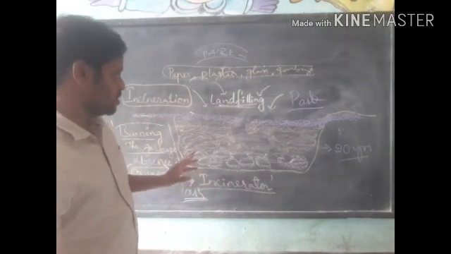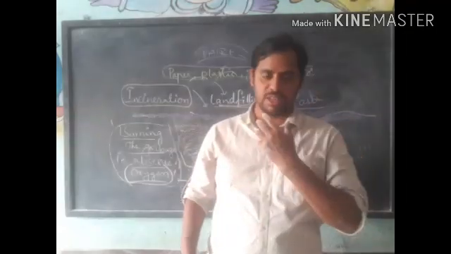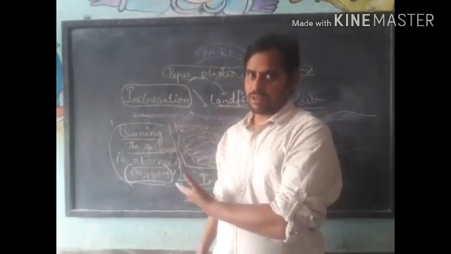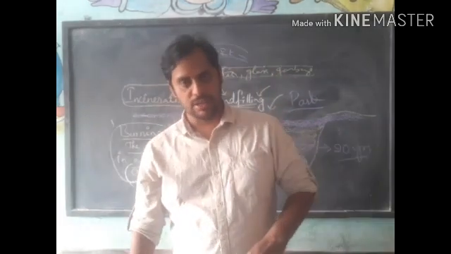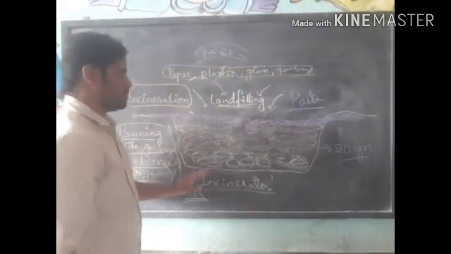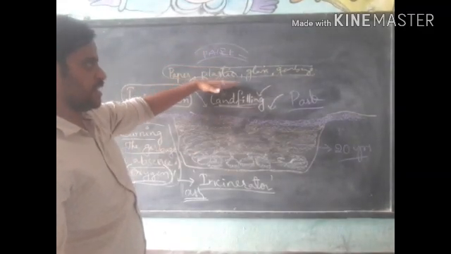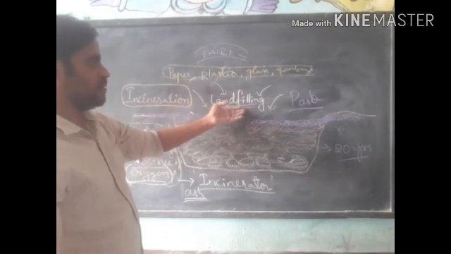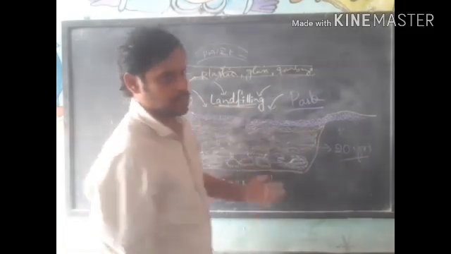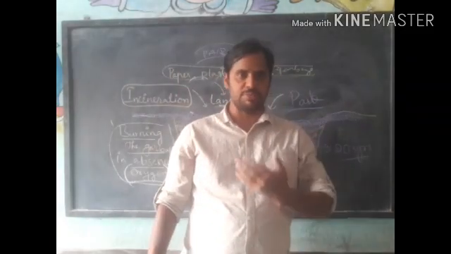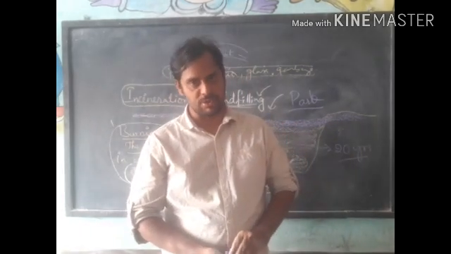Have you understood? By landfilling and by incineration we are able to dispose of the garbage from our cities. So with this we completed all the disposal methods. What are they? Composting, vermicompost, recycling, reusing, landfilling and incineration. By doing all this we can manage the garbage that is produced by us. So with this we completed today's session.